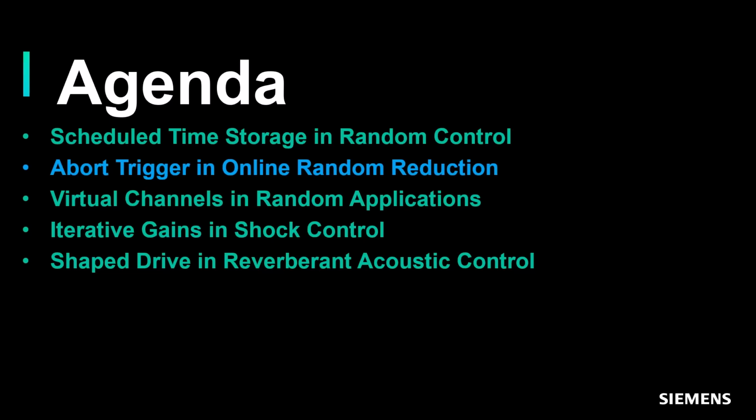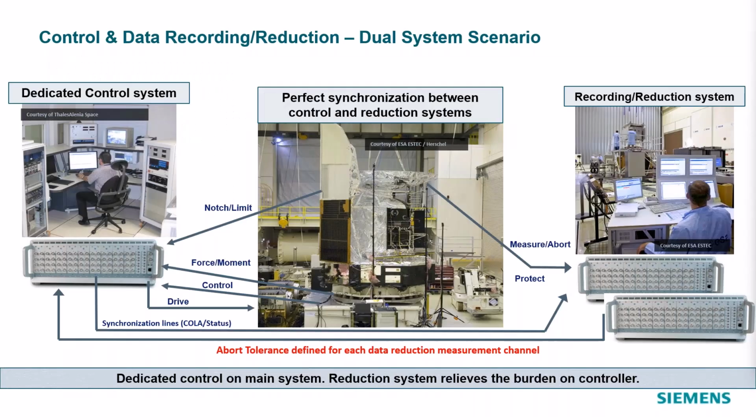Then we've got the abort trigger in the online random reduction. Just to give it a little context first, this is a typical spacecraft testing scenario where you have the main dedicated control system over here doing the controlling of the control channels and making sure that the average of those matches the required reference spectrum. And then as a supplementary system, to offload some of the burden of the control system when you have a lot of channels, you can have a recording and reduction system that's recording the time data.